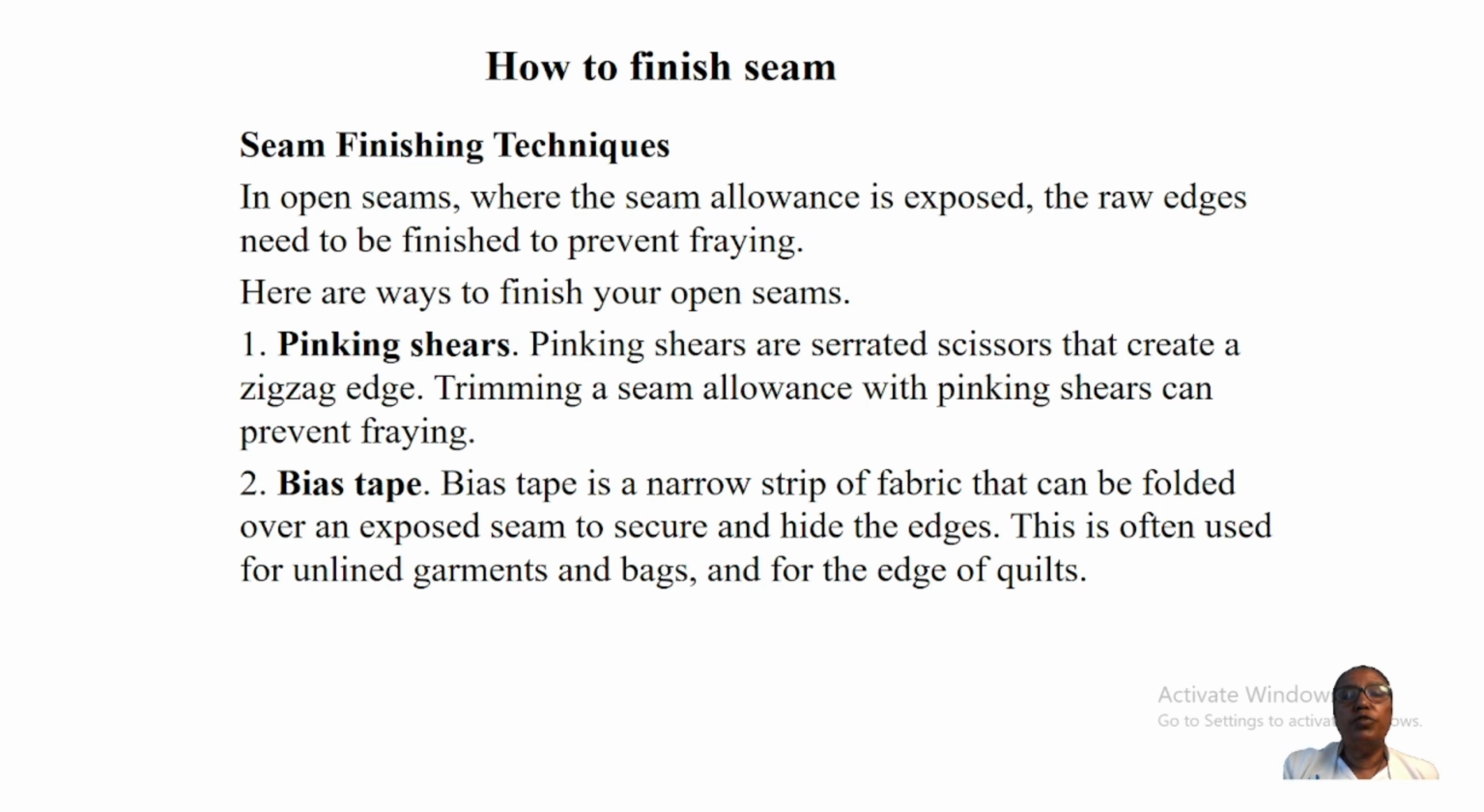This is also a common seam defect type. Another point is how to finish a seam, seam finish techniques. In an open seam, where the seam allowance is exposed, the raw edge needs to be finished to prevent fraying. So here are some ways to finish your open seam. When you are finishing your open seam, it is better to use pinking shears and bias binding.